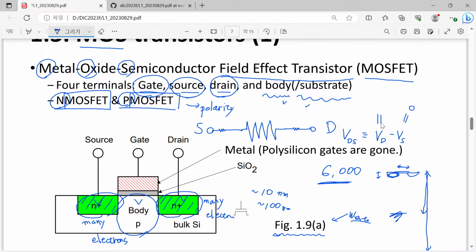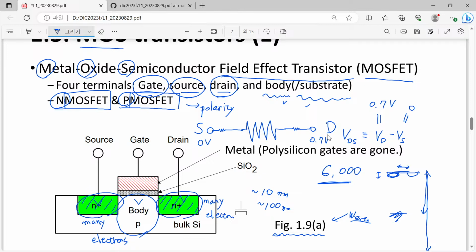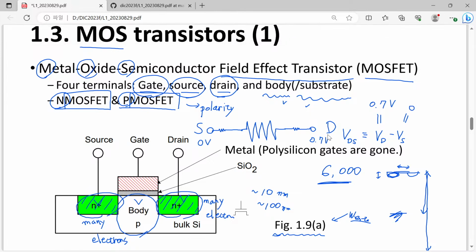Then VDS sometimes represents just the applied drain voltage in this MOSFET case. For example, let's say that I have applied 0.7 volt here. Then what will happen? Now we have 0 volt here and 0.7 volt here, and depending on its resistance, there will be current conduction.